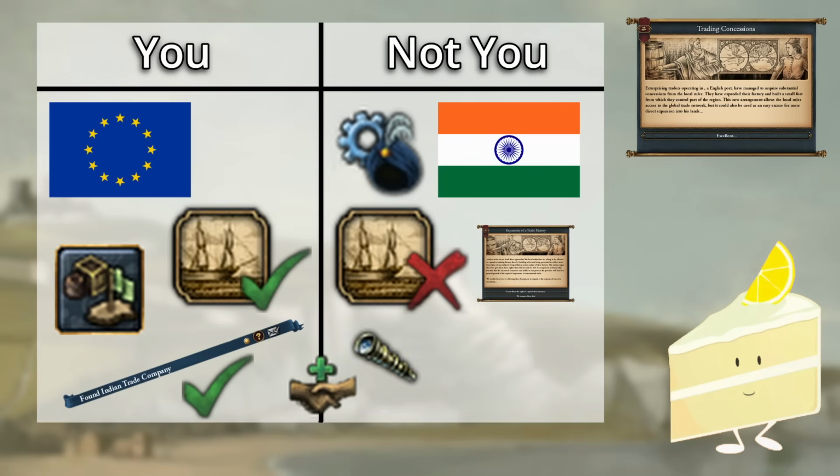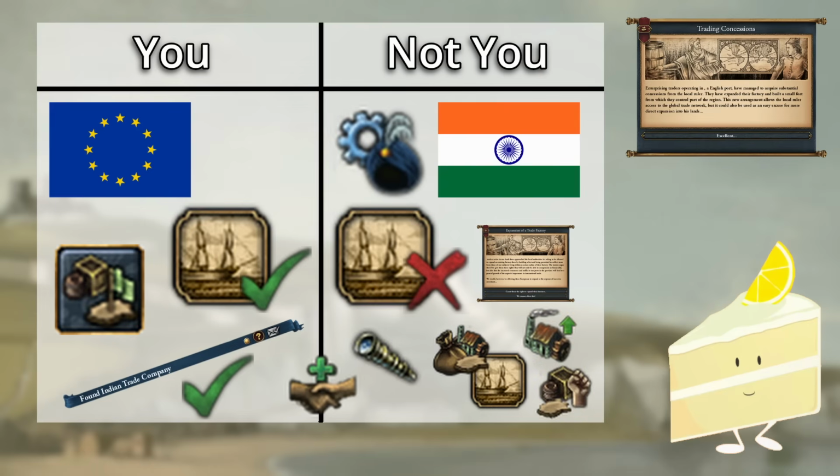If these conditions are met, the Indian nation gets the event institution_event.52, with the European nation that you should be playing as set as the target. One of the options for the Indian nation that has popped the earlier event lets them set up a European trade factory, the factory in question giving them global trade, the institution on the province, as well as some production bonuses while diminishing their trade power from a province by a very significant margin.